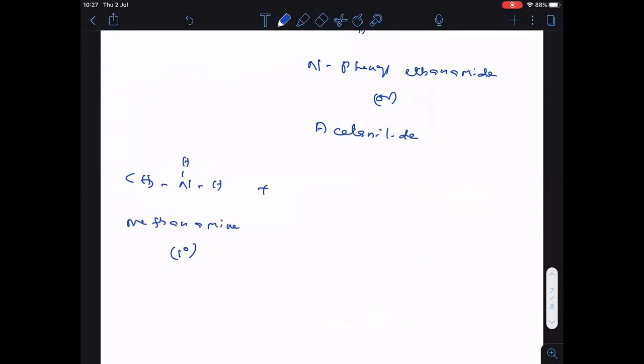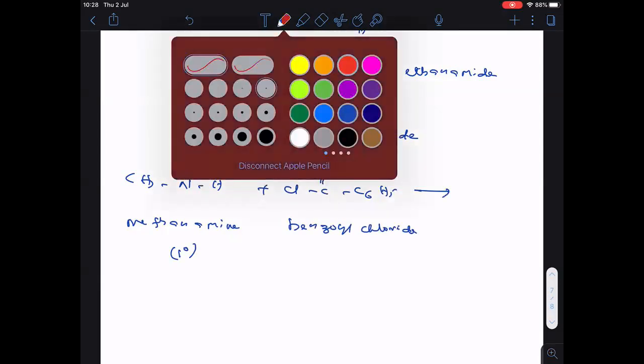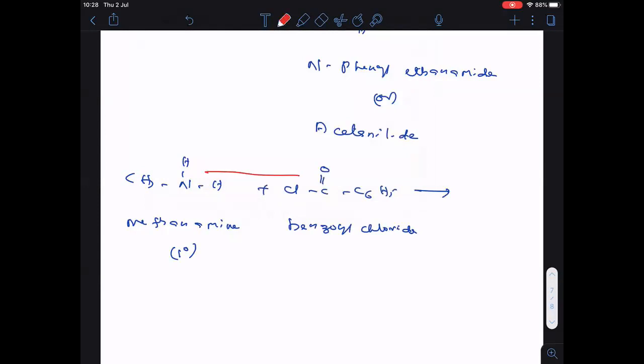Now here, instead of acyl chloride, I will take benzoyl chloride, C6H5COCl.